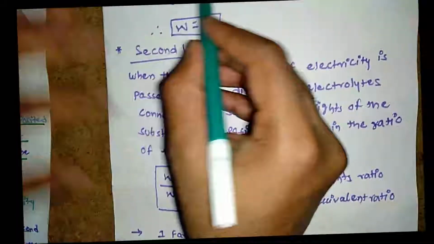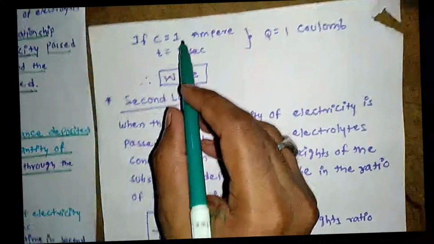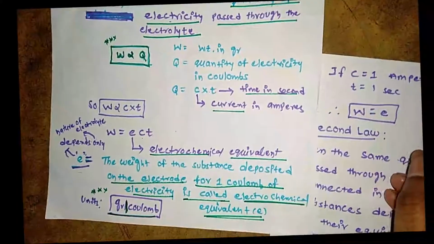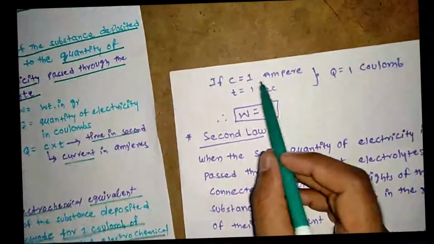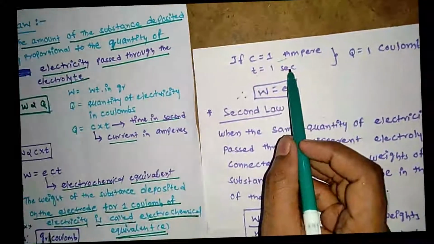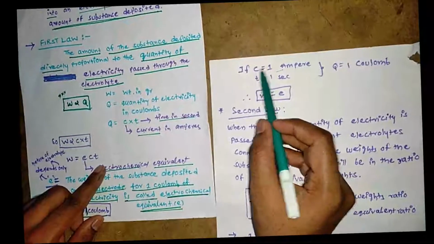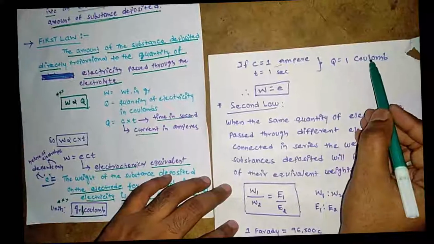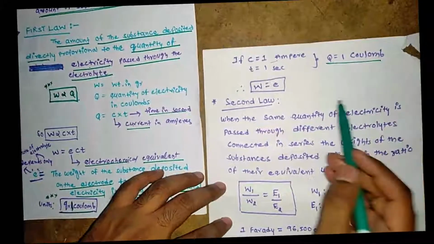So see here, if C equals 1 ampere and T equals 1 second, then Q equals 1 coulomb.